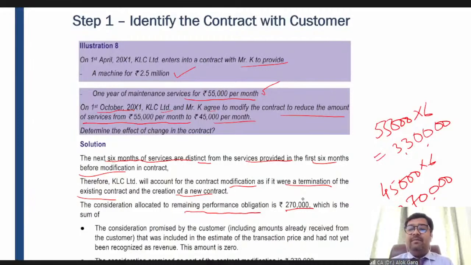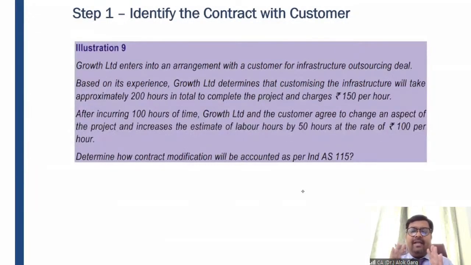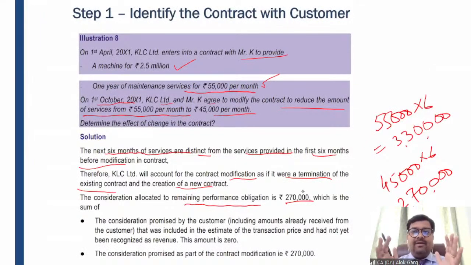So Priya is asking, that means there must be some benefit different from the existing contract to be a separate contract. Yes, Priya, you can say that. Now, we have taken an example of 120 product for a separate contract. We have taken an example of KLC to make you understand that the scope is not changing, only the price is changing. And the services provided before the modification and after the modification have different benefit, right? So in this case, the existing contract has been terminated and the new contract has been entered.